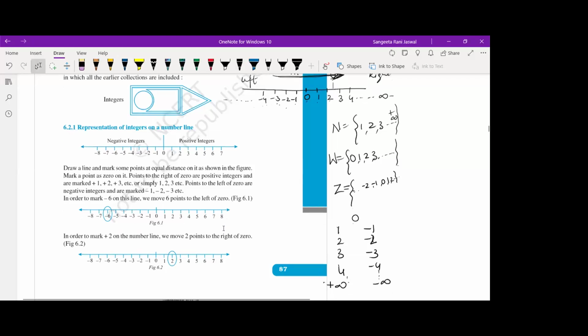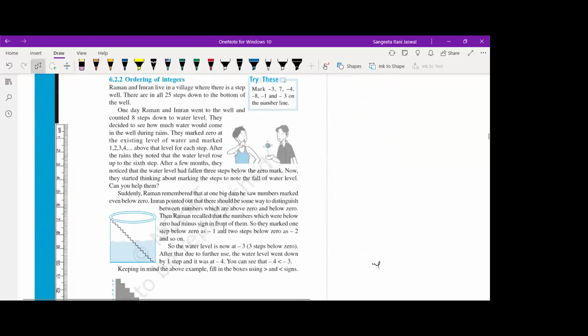Now we'll talk about the order of integers. Ordering integers in sequence order. Suppose randomly you are given some numbers, like -3, 7, -4, -8, -1, -3. Can you show them on the number line? Quickly make a number line in your notebooks and find these numbers. Just highlight these numbers on the number line. Yes, everyone, please. You'll be showing me your work.